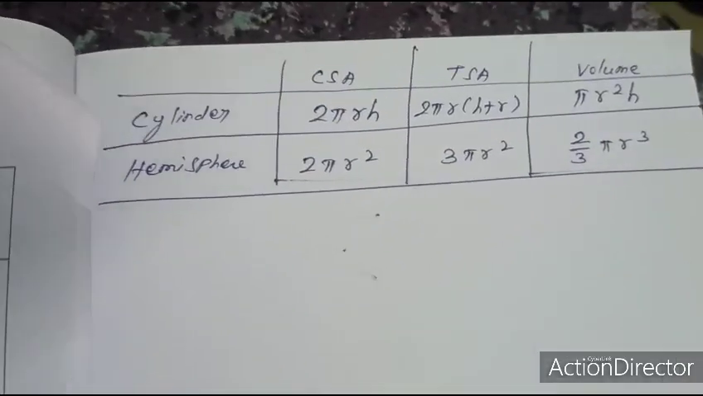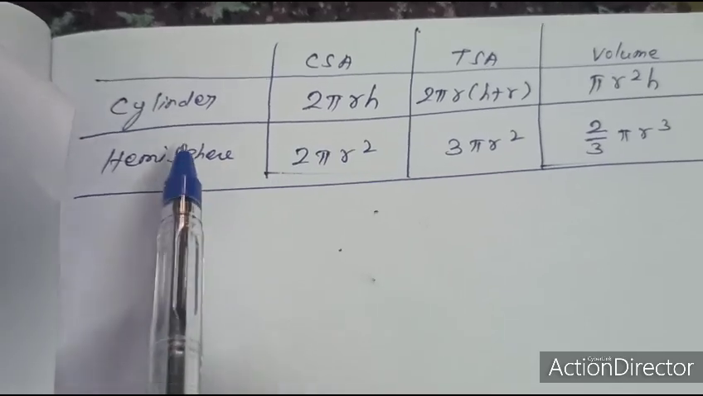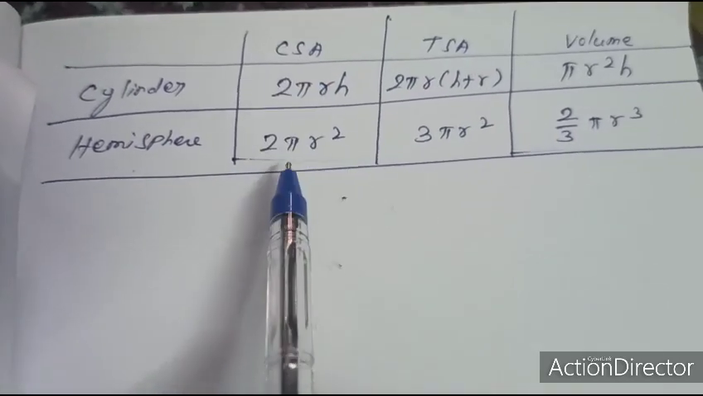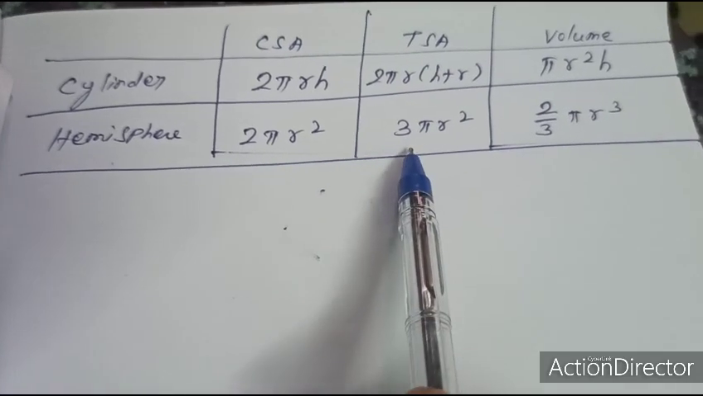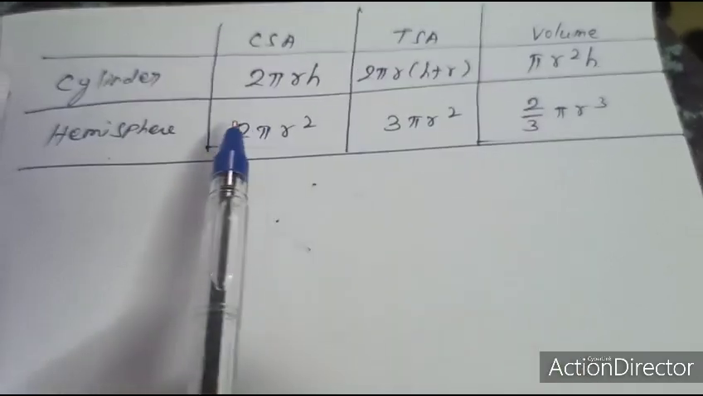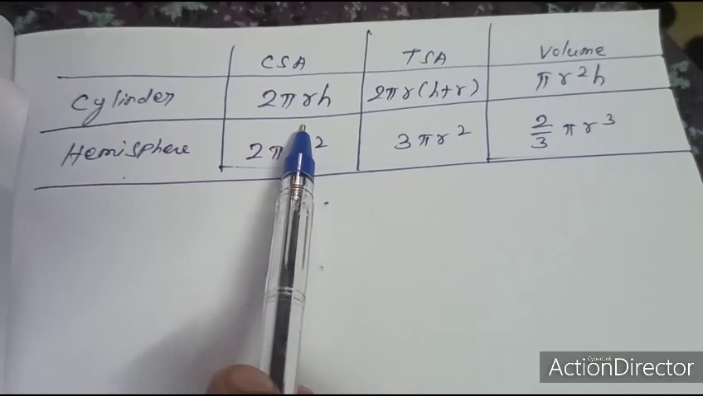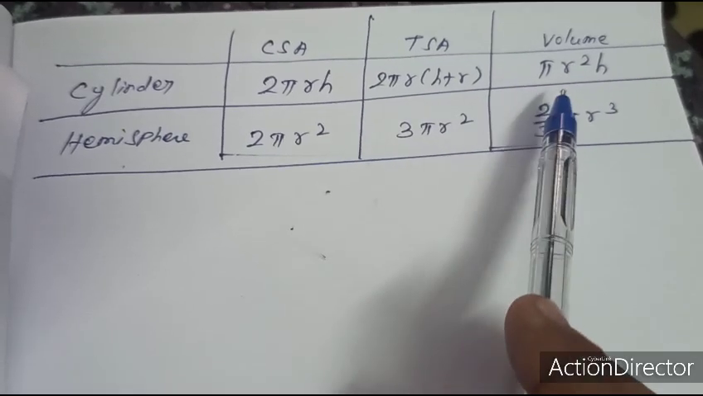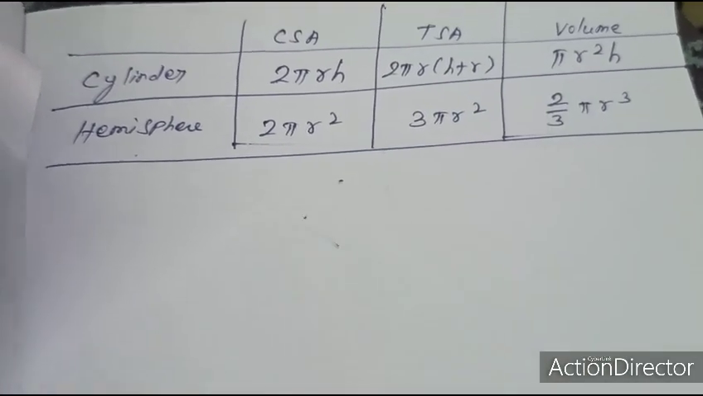First, recall. For a hemisphere, the curved surface area is 2 pi r square, total surface area is 3 pi r square, volume is 2 by 3 pi r cube. For a cylinder, the curved surface area is 2 pi r h, total surface area is 2 pi r into (h plus r), volume is pi r square h.